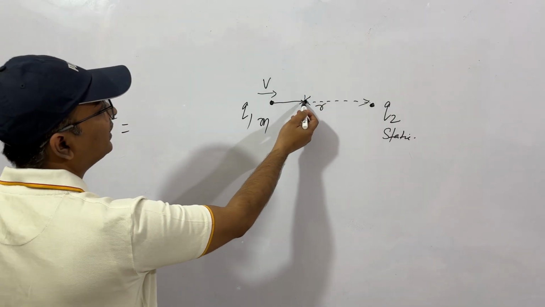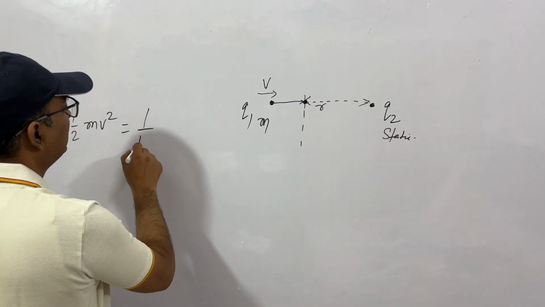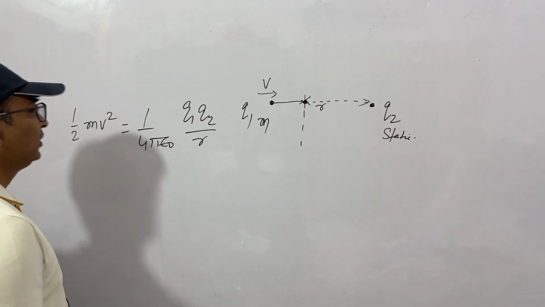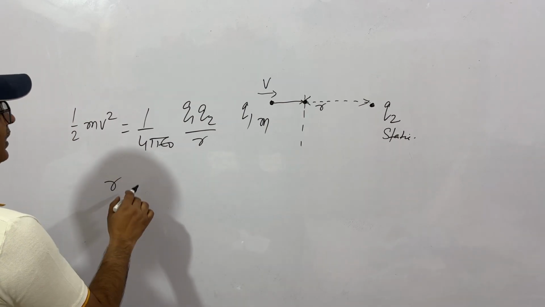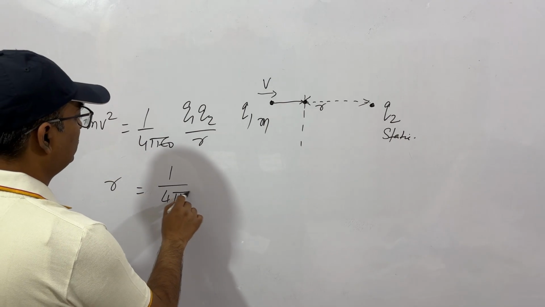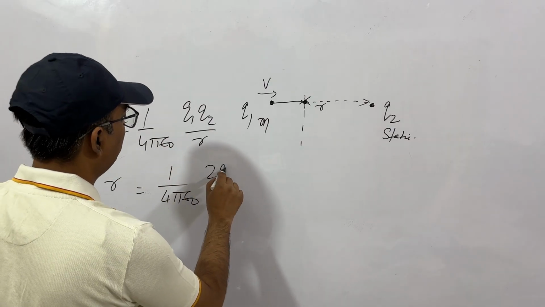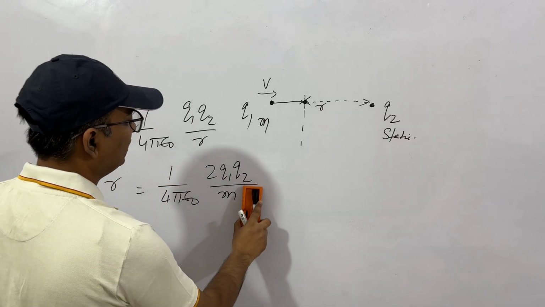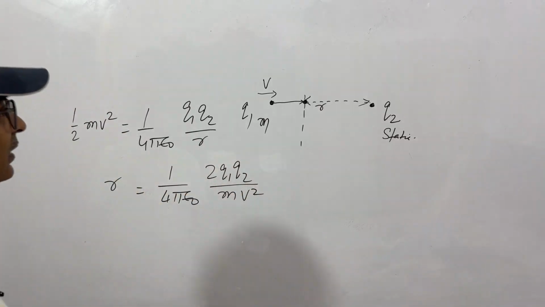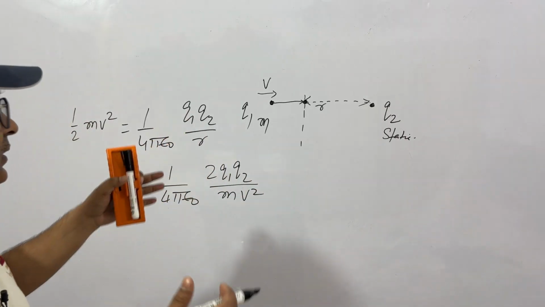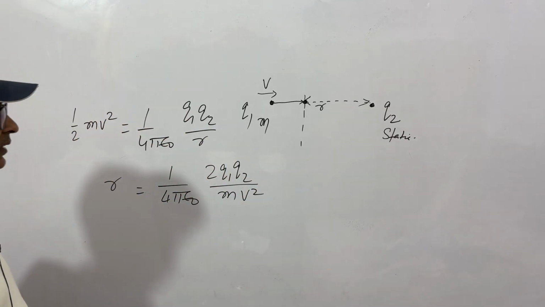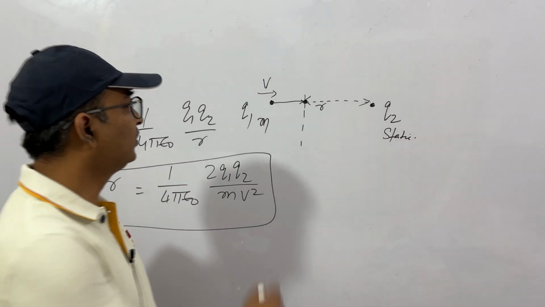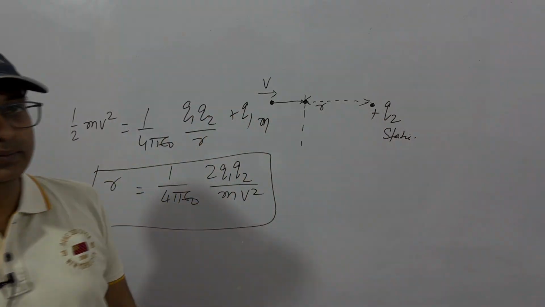So what is the potential energy of q1 at this point? You know it very well. It is 1 by 4 pi epsilon 0 q1 q2 by r. This you know. So what is r? We have to find r. r will be 1 by 4 pi epsilon 0, twice q1 q2 by mv square. Or if this length is given and you have to find the velocity or whatever charge, you can apply this concept to solve such questions. Clear? Obviously they are of the same polarity.